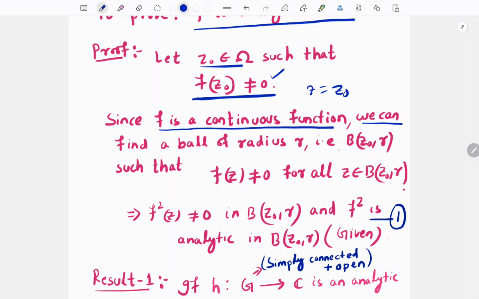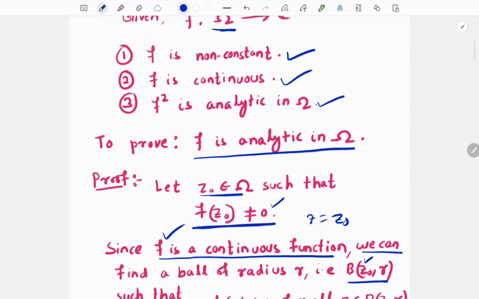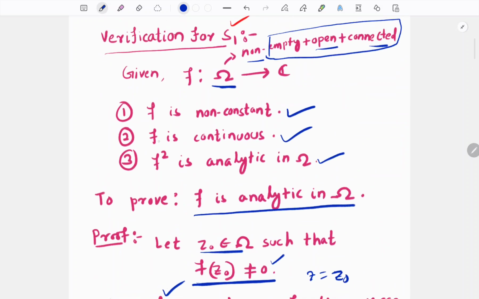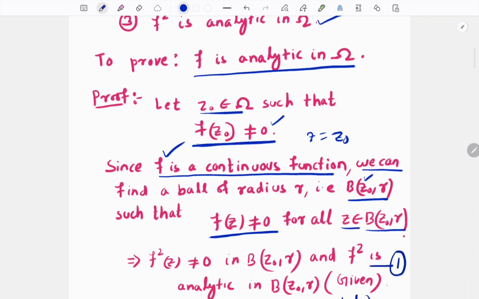We can find a neighborhood B(z0, r), meaning an open ball with radius r centered at z0, such that f of z is non-zero for all z in this open ball. This fact comes from the continuity of f. Here the continuity of f is used because in the given question f is continuous, so we can use this fact.